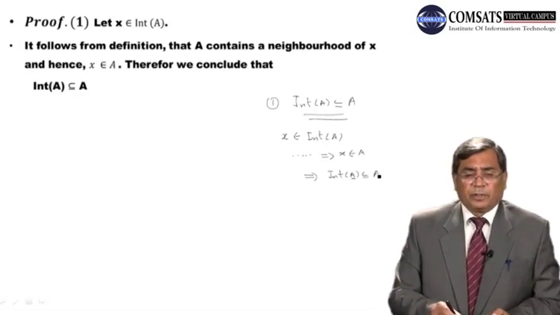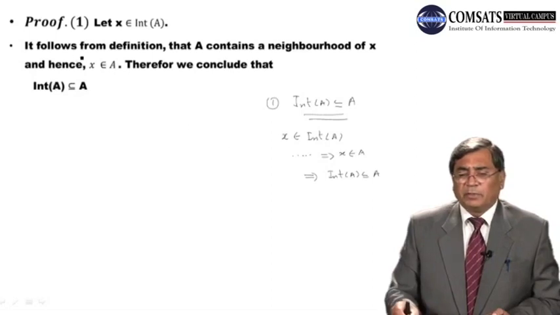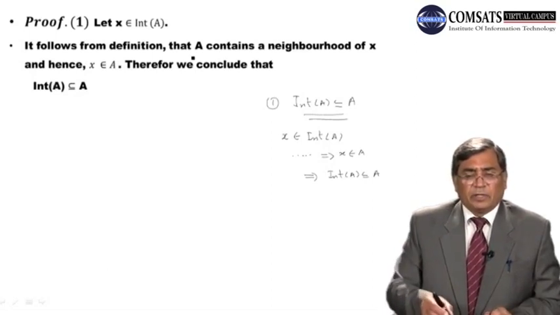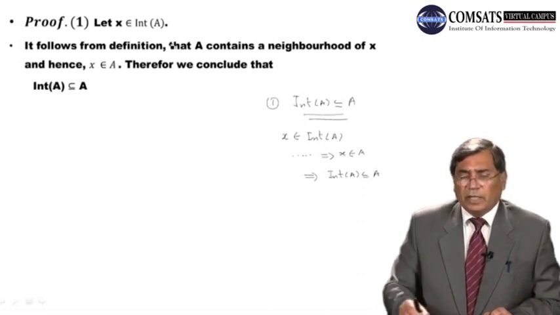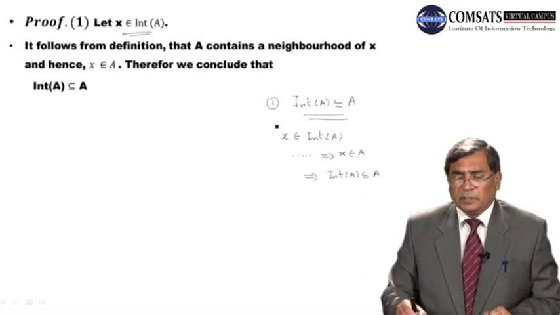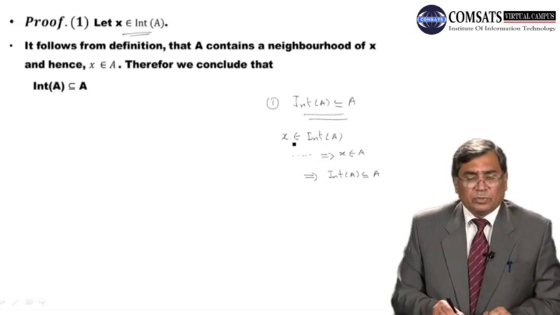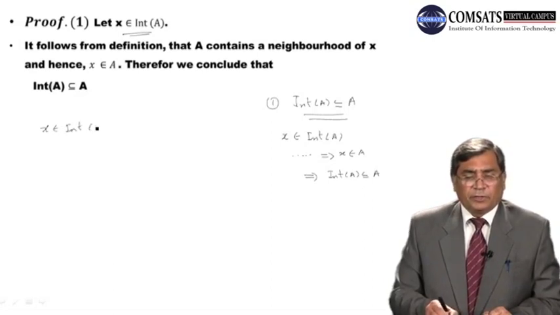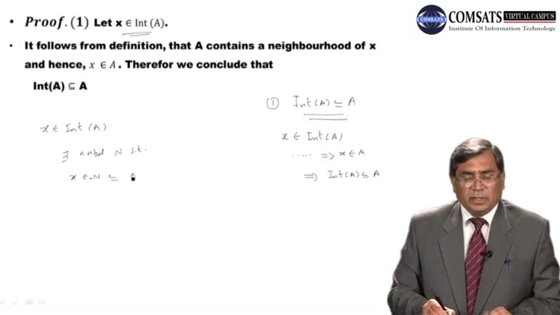Dear student, therefore it follows from definition that A contains a neighborhood of X and hence X belongs to A. So by definition, we are taking the point X belongs to int of A. As I mentioned, to prove this, we are taking a point of int of A. So when X belongs to int of A, by the definition of the interior of a set, there exists a neighborhood N such that X belongs to this neighborhood and this neighborhood is contained in A.